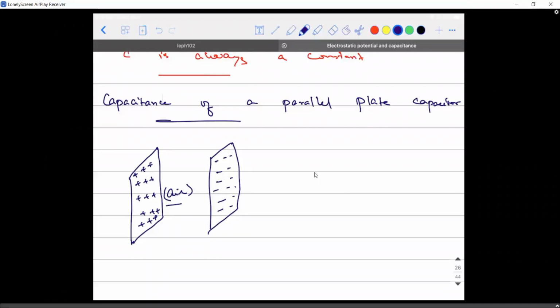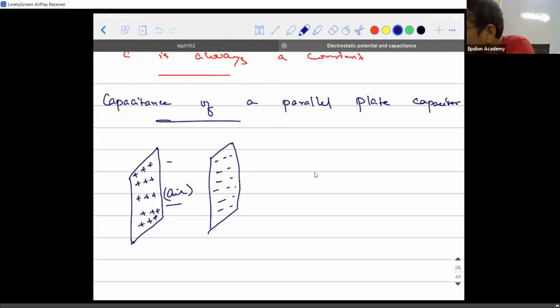Between the two plates. So between the two plates, what is going to be the value of electric field? Now tell me, if I say the surface charge density of this parallel plate as sigma, then the surface charge density of this parallel plate will be minus sigma according to the definition.